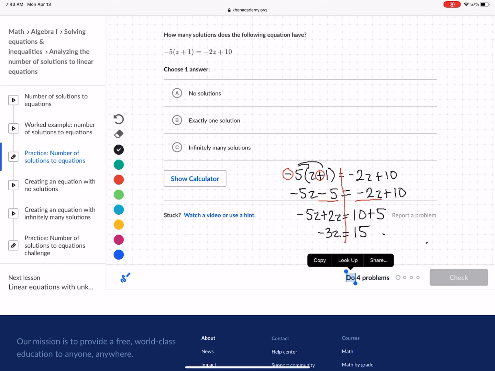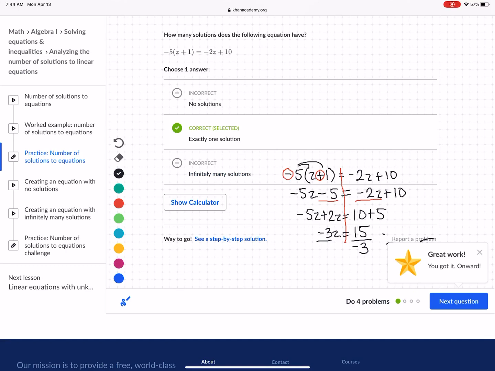And now to move the z, or the negative 3, instead of multiplying negative 3, we're going to divide this side by negative 3, which gives us z is equal to negative 5. So in this case, there is only one solution. The only thing z can be is negative 5. So we have exactly one solution, which would be B.